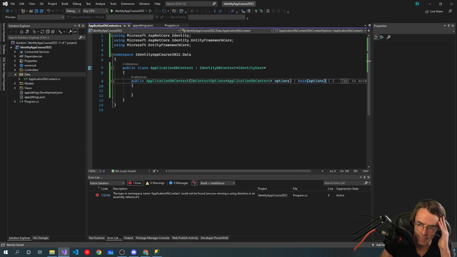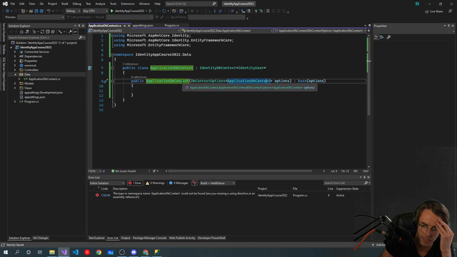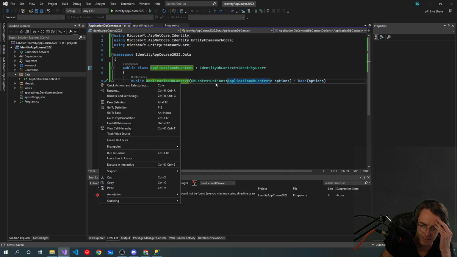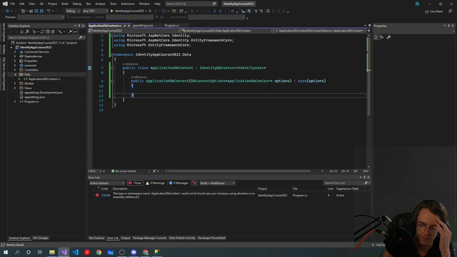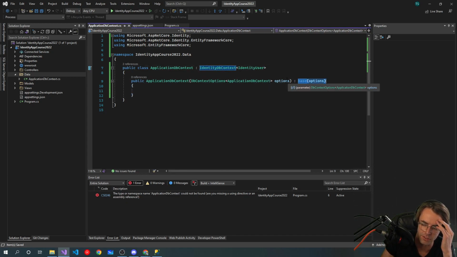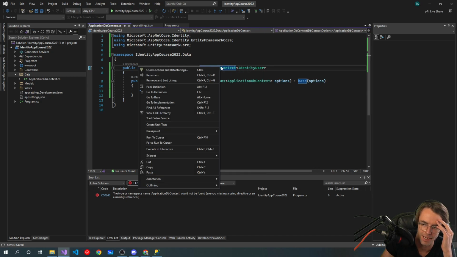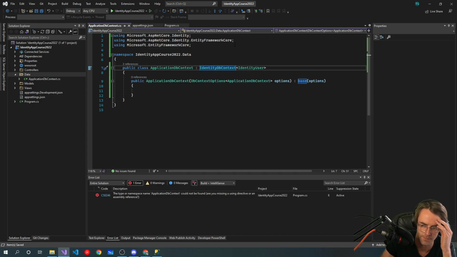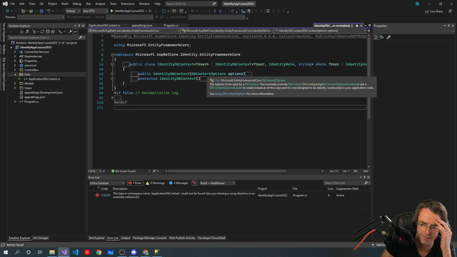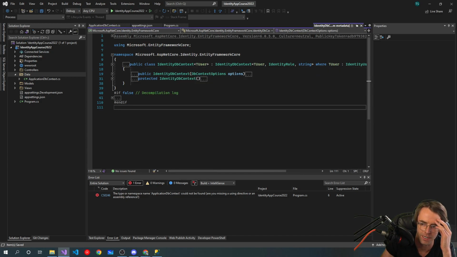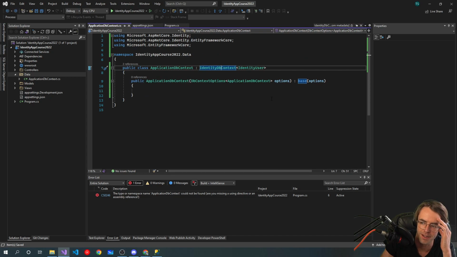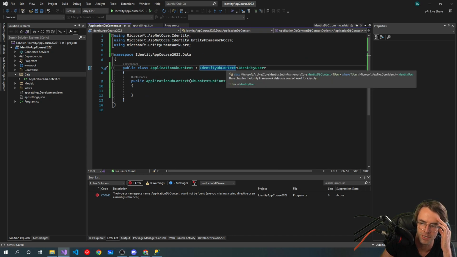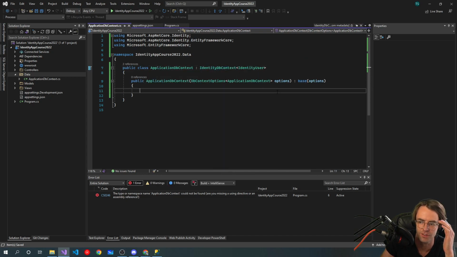So essentially what's happening here is that it's passing these options up to the actual DbContext, or the Identity one. What base means is that you're taking in these options and passing them up to this. Think about it as this shooting up into here and going into this constructor.